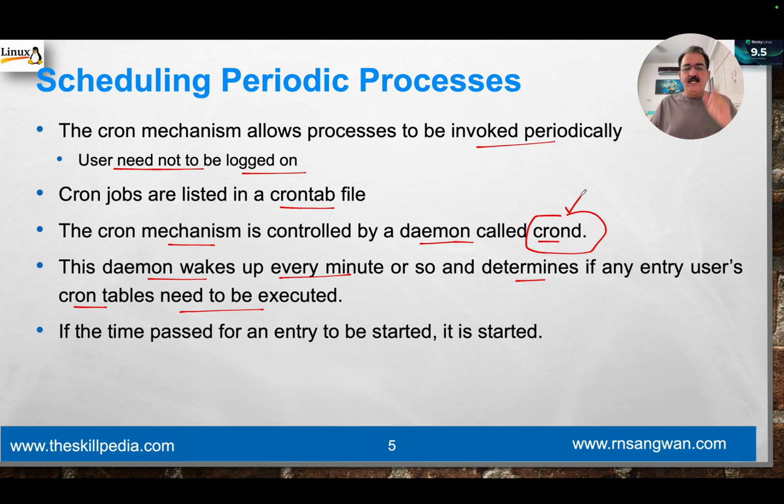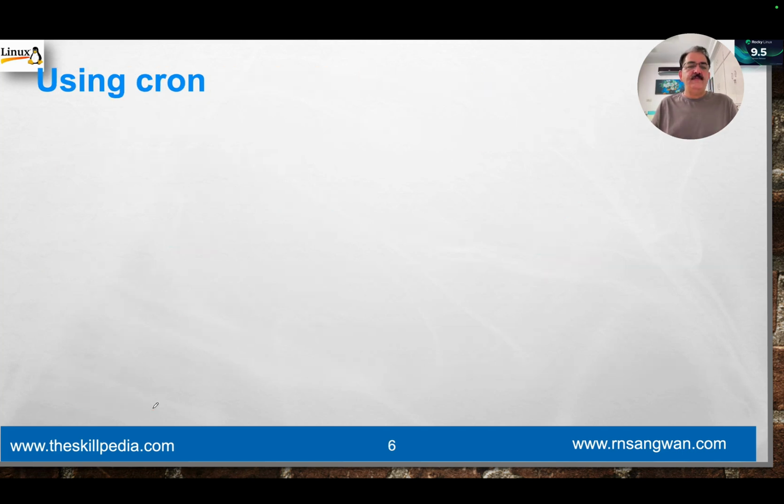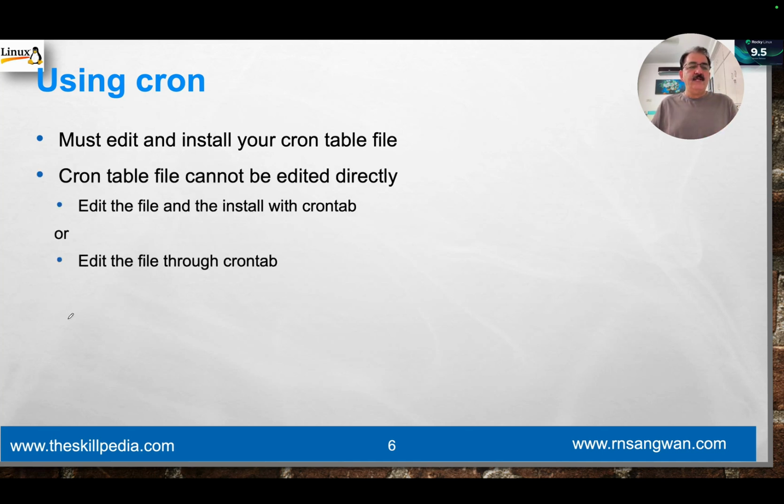If the time has passed for an entry to be started, then also it will be started. A cron job can be scheduled as often as once in a minute or as infrequently as once in a year. Rest all depends on how you want to schedule it. You must edit and install your cron table file first. The cron table file or Crontab file cannot be edited directly. You have to use the command called crontab.